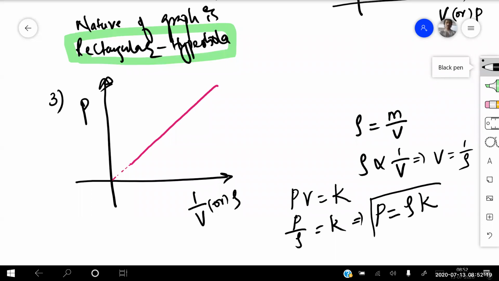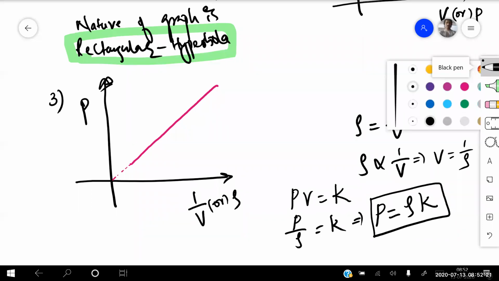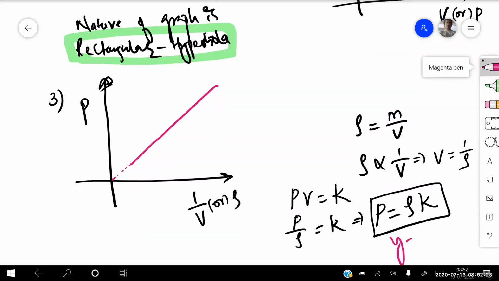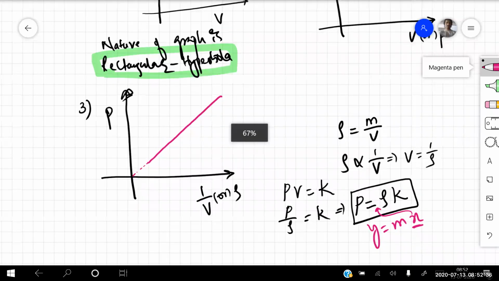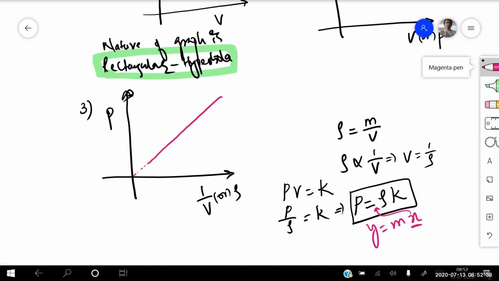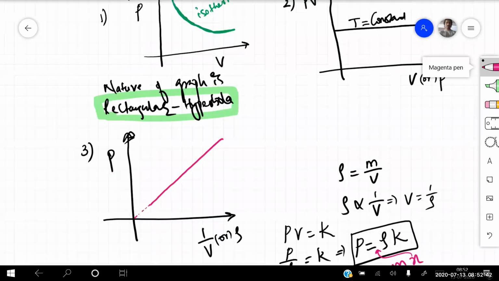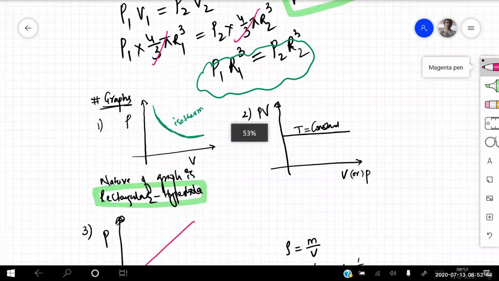So this one is exactly similar to Y is equal to M into X. So on the x-axis, we are taking density, and the slope is nothing but the constant. Is that graph clear for everyone? So if I'm taking the graph between pressure versus density or pressure versus 1 by V, that will always be a straight line passing through the origin. Is this graph clear for everyone? Yes, sir. So that is about your Boyle's law.